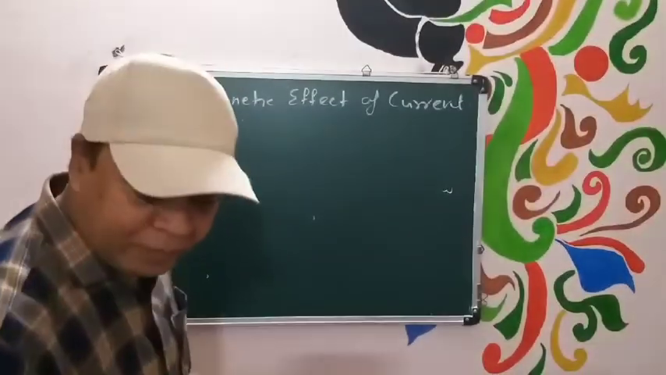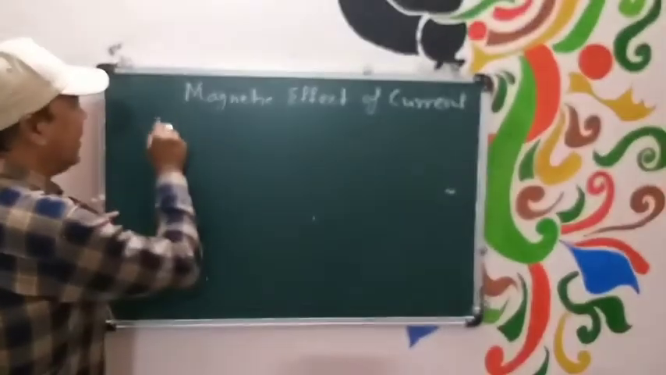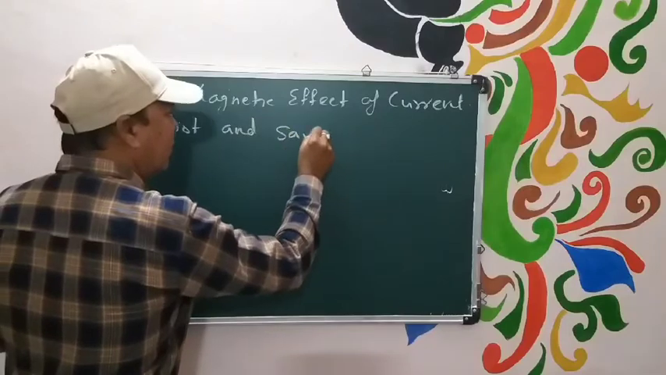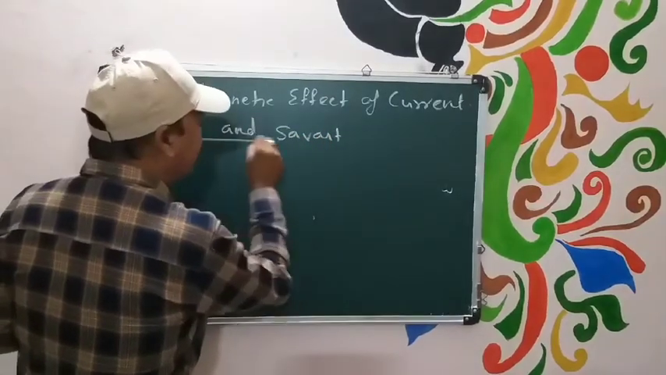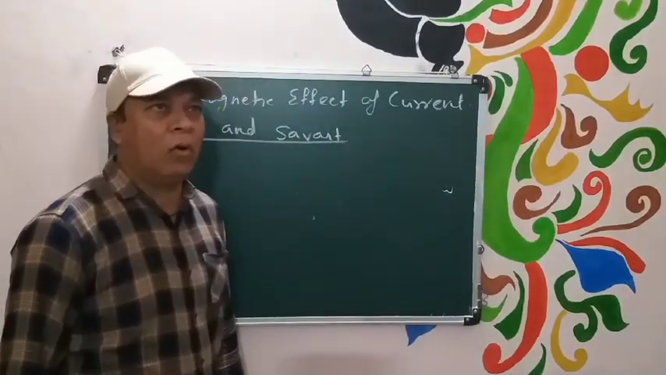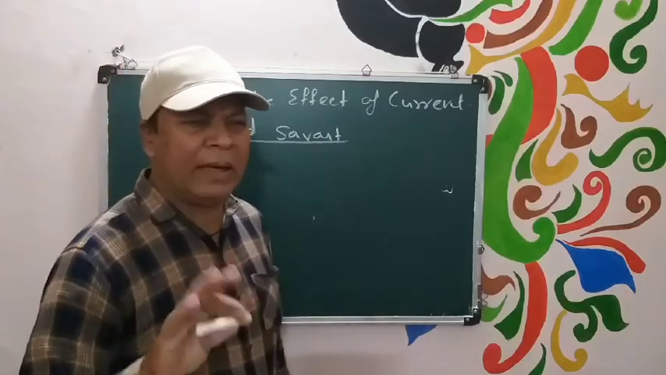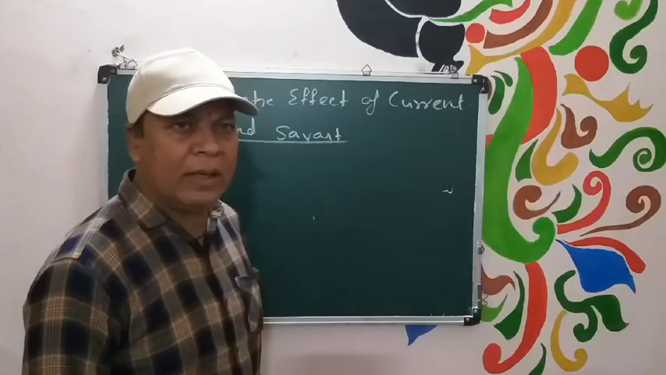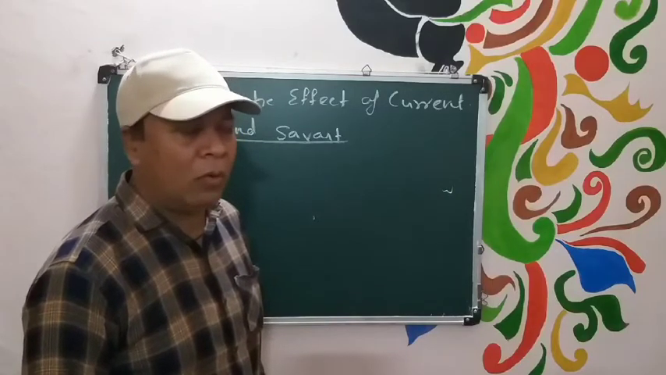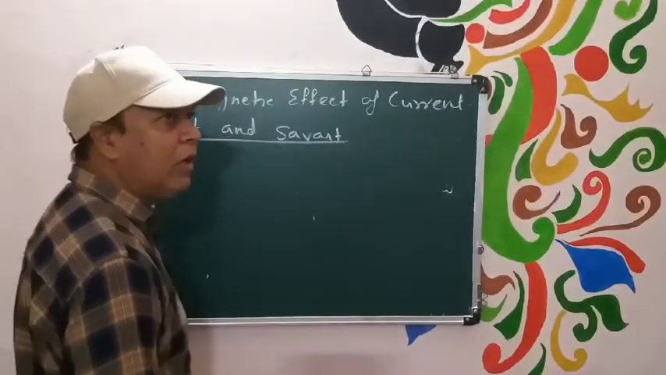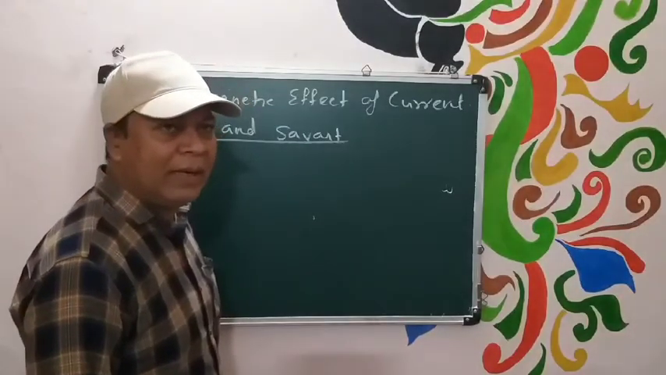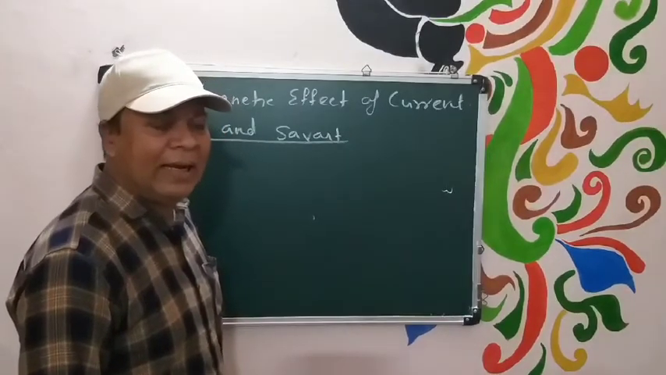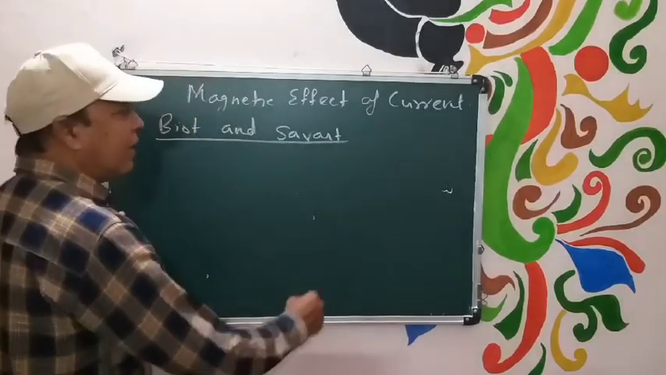For this, Biot and Savart has given one empirical law. Empirical law means a law that we deduce experimentally and on the basis of experience, that is empirical law. So Biot and Savart has given one tool to calculate magnetic field due to current carrying element at any point.